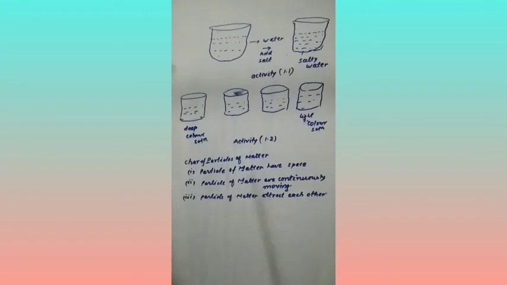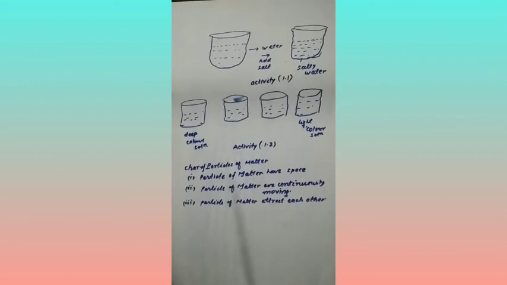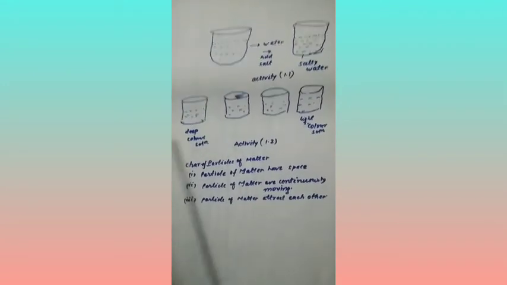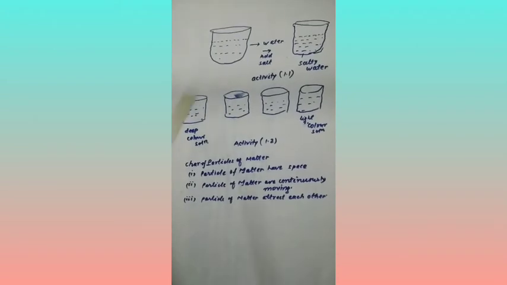Now I'd like to discuss the second fact: particles of matter are very small in size. For this fact, we discuss activity 1.2.